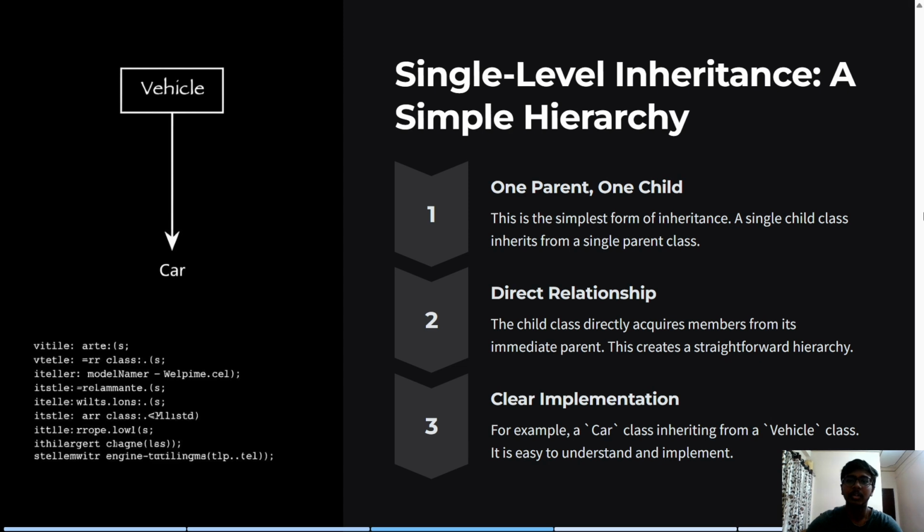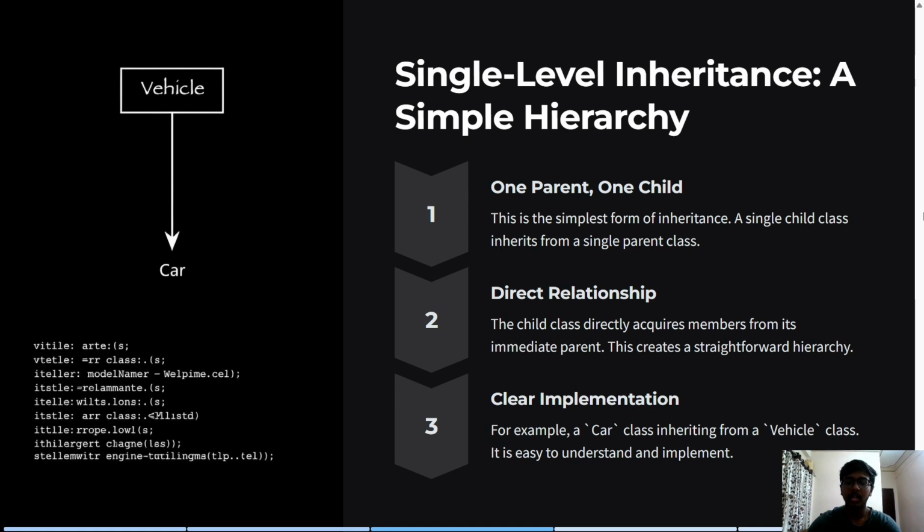So in this video we will just try to understand what is single level inheritance, just basics, not going very deep into it. So in single level inheritance we have only two classes, or only a single parent class and a single child class. It is the simplest form of inheritance. In this, a single child class inherits from a single parent class. The child class directly acquires members of the parent class. This creates a straightforward connection between them.